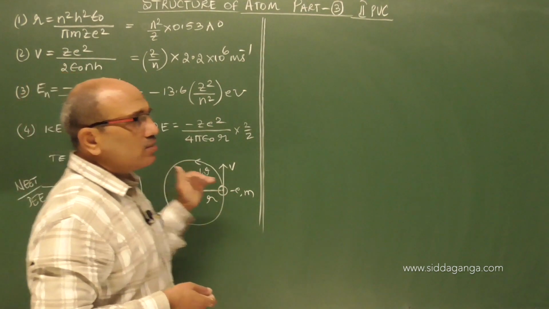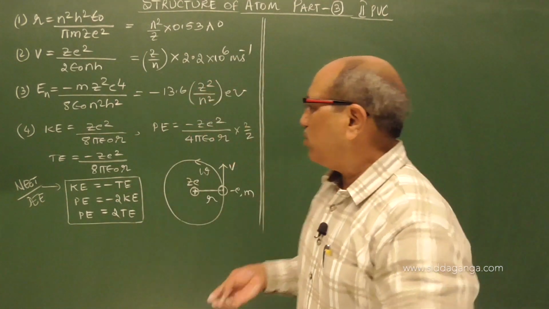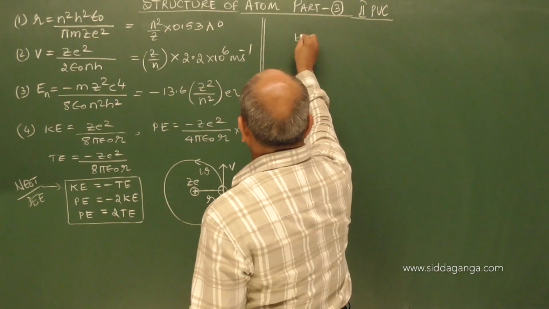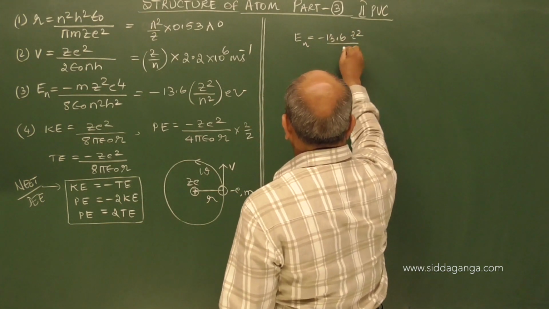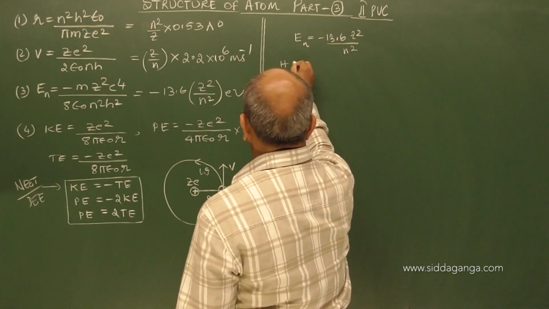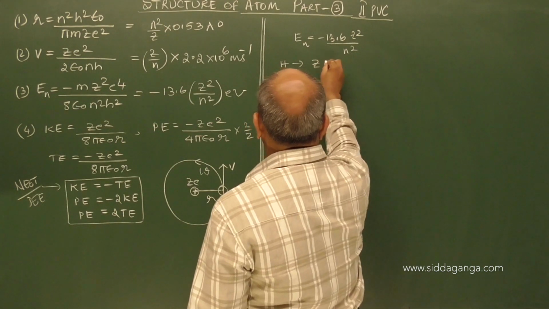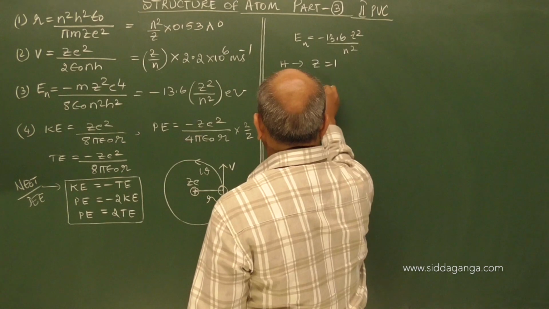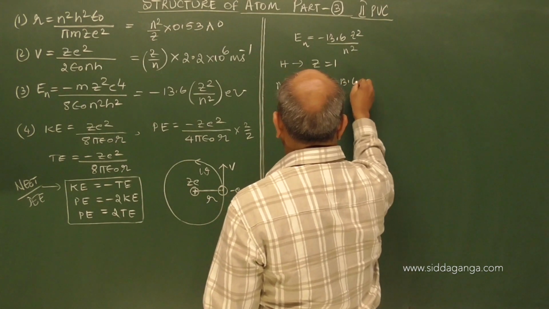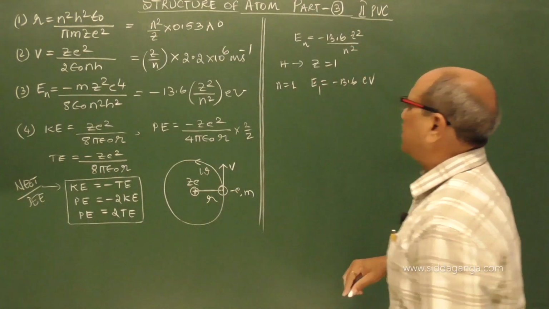Before going to some equations, I conclude here. So you are getting the equation for energy En equal to minus 13.6 z square by n square. For the hydrogen atom, if I take z as 1 and orbit number 1, and calculate the energy of the first orbit, it comes to be minus 13.6 electron volt directly.